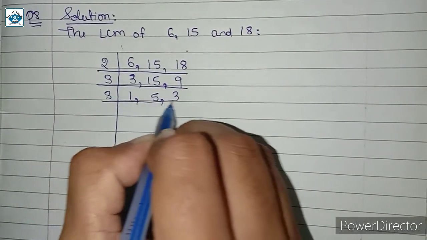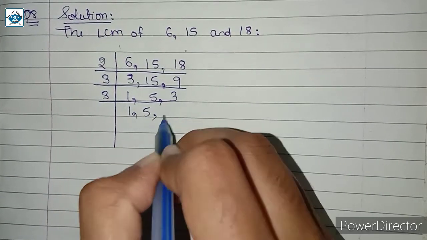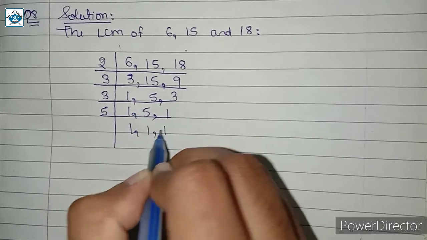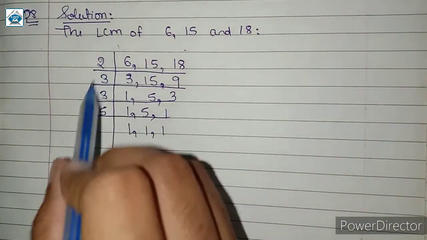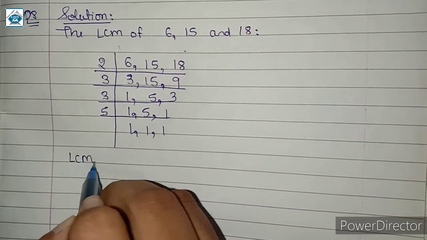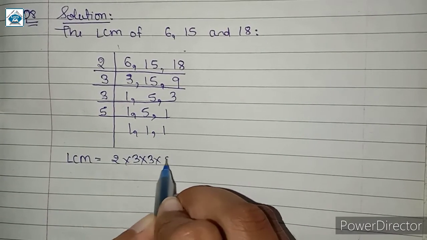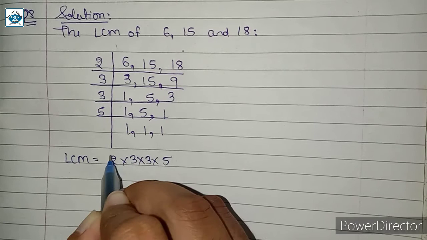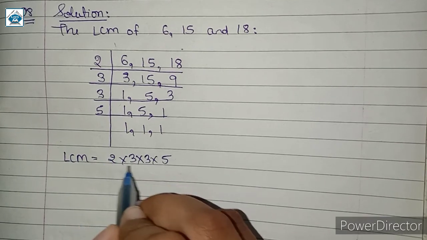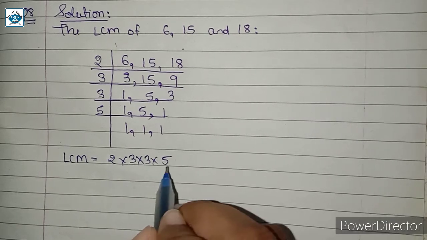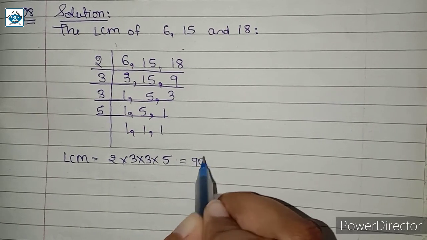Again this is divisible by 3, we get 1, 5 and 1, and next dividing by 5 we get 1, 1 and 1. So when we multiply these numbers we will get the LCM. So LCM will be equal to 2 multiplied by 3 multiplied by 3 multiplied by 5. Here 5 into 2 we get 10 and 3 multiplied by 3 we get 9. 9 multiplied by 10 we get 90. So the LCM is 90.